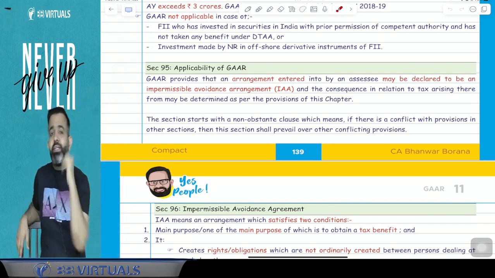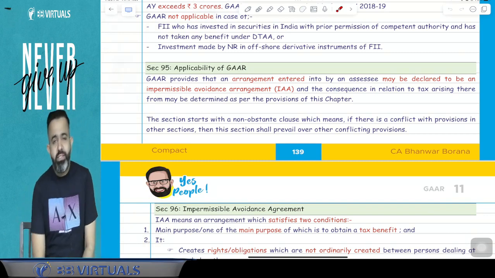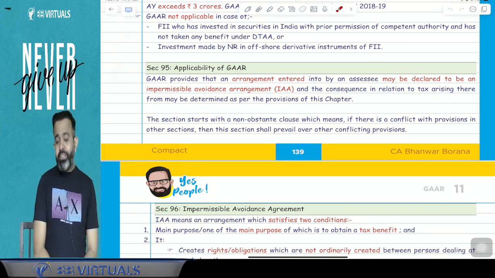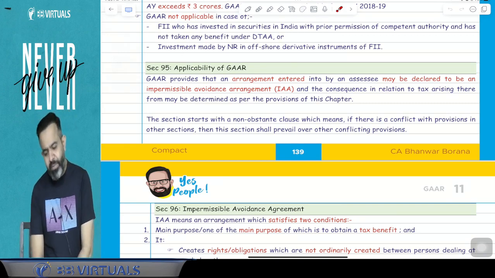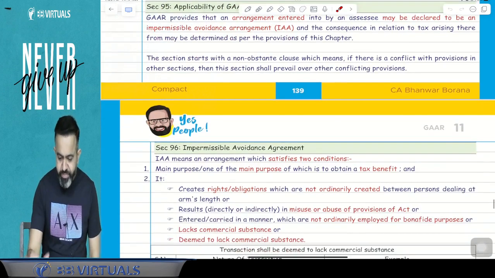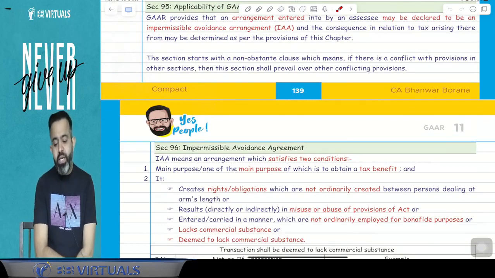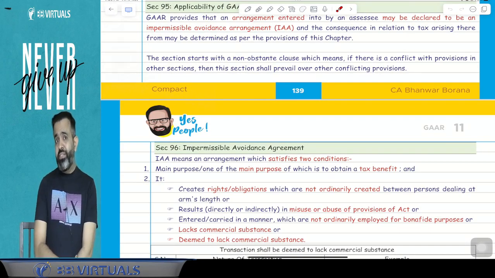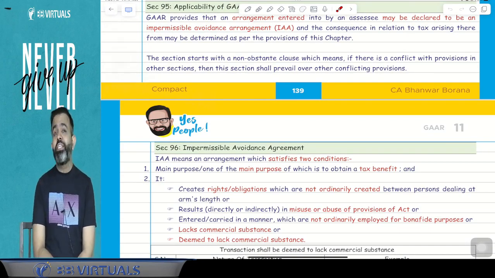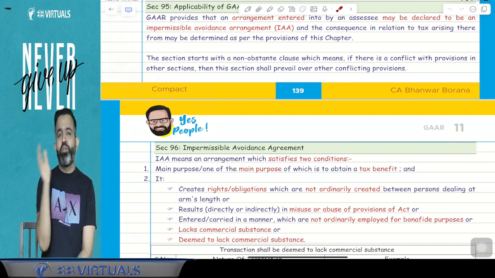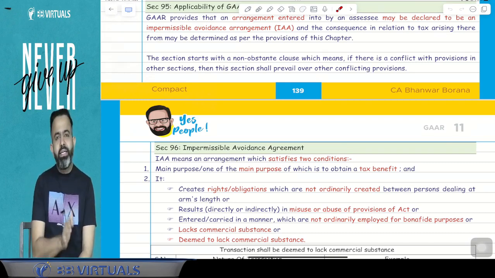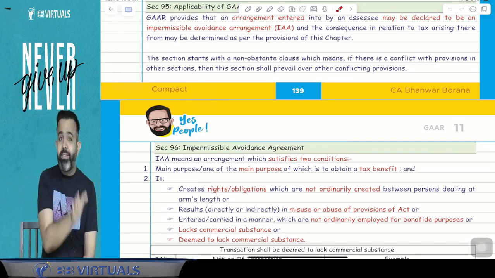Now when they will treat any arrangement as an impermissible avoidance arrangement, we will discuss that. And guys, they may calculate the tax according to the provisions of this chapter. Now the section starts with the non-obstante clause. Non-obstante clause means this section starts with "notwithstanding anything contained in any other provision of the law." It means this section basically overrides the whole Income Tax Act. If another provision is also applicable and this section is also applicable, then this section will apply.